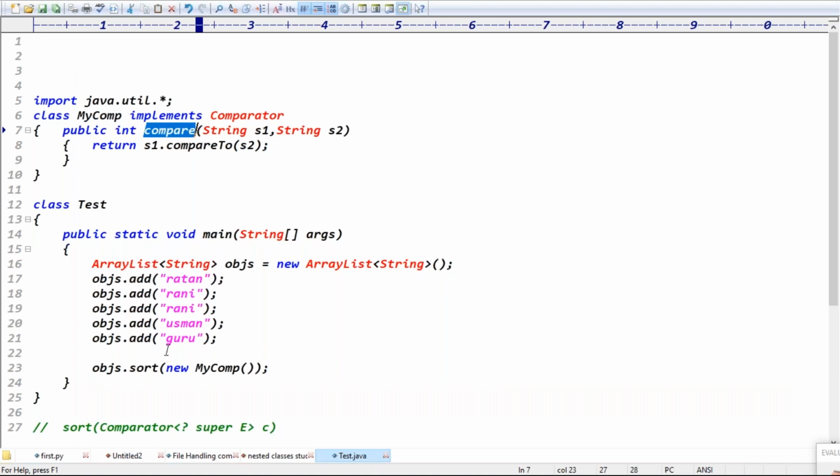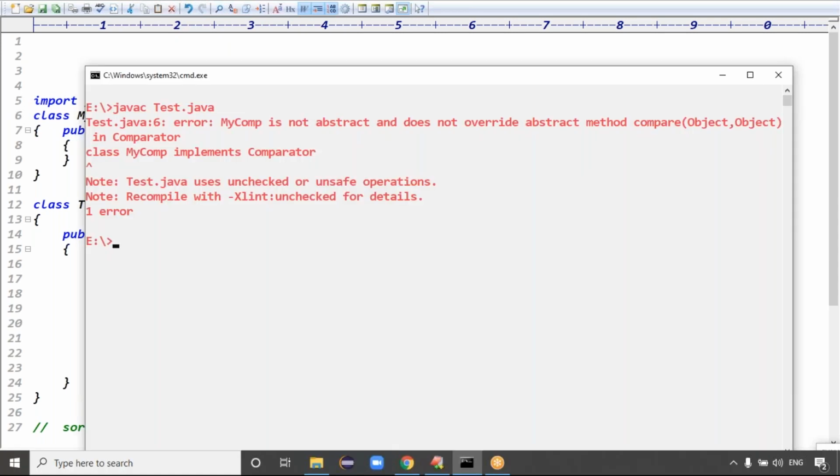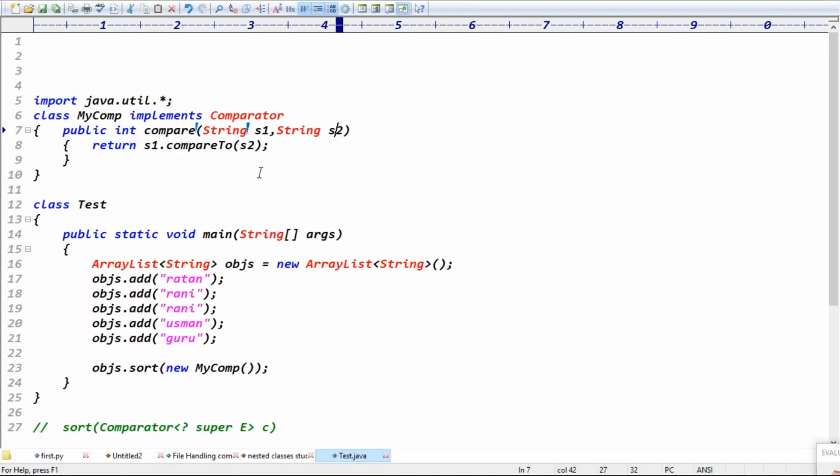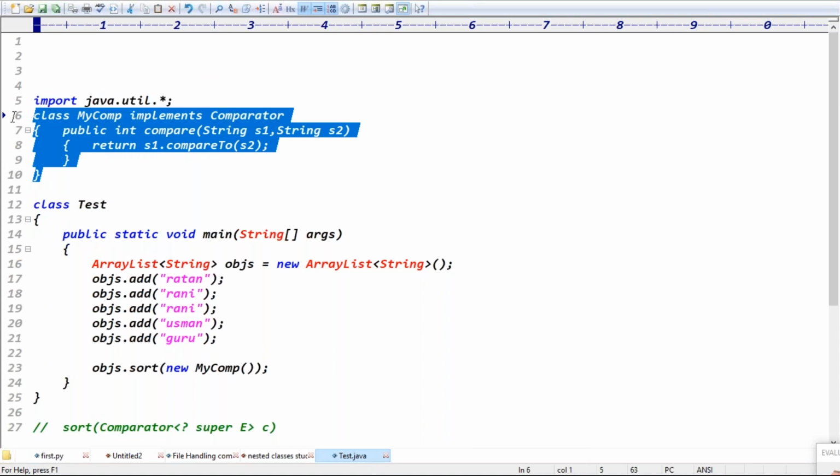Class MyComp, the spelling is wrong. It implements the Comparator interface. public int compare method is there, with String s1 and String s2. MyComp is not abstract and does not override abstract method compare. We are overriding it, right? The interface MyComp should be there.